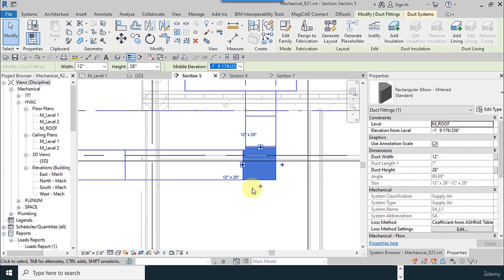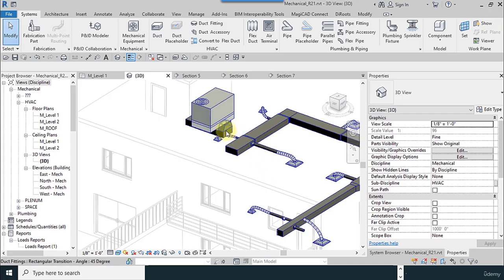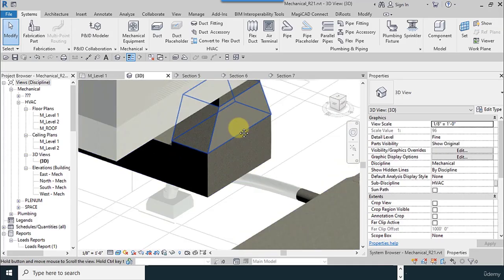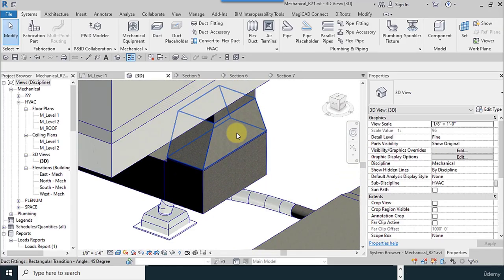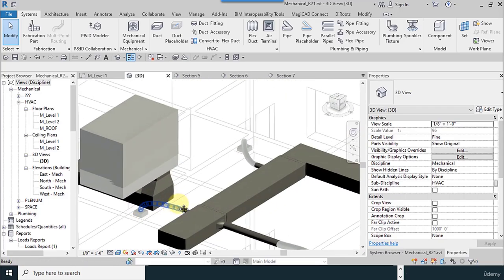Maybe we do not have enough space, so I go to 3D view. You have the limitation here. It's not possible to move upward more than this.